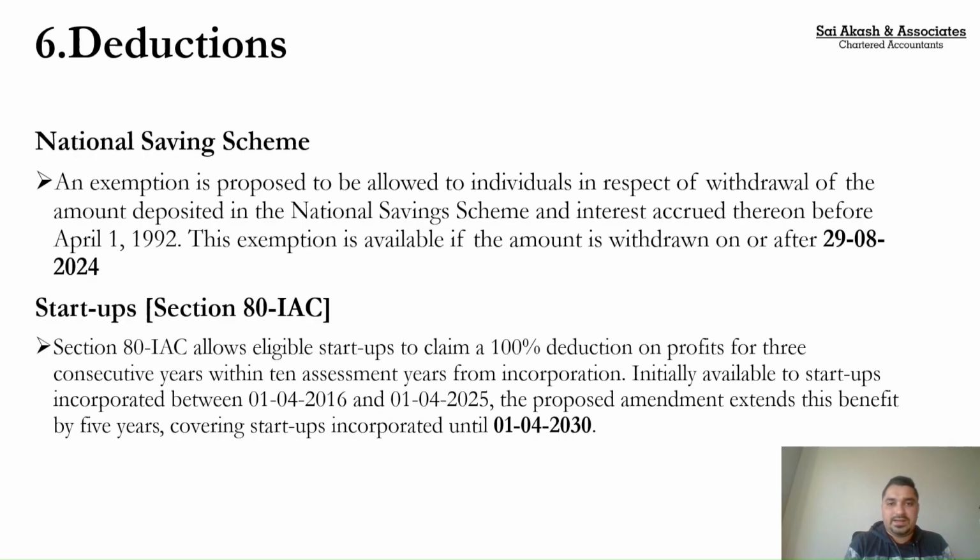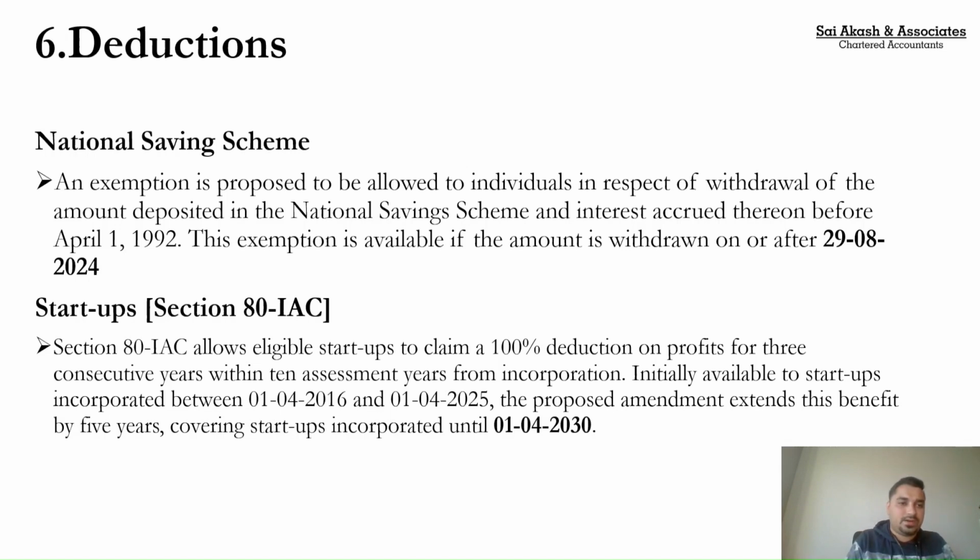So if they get the interministerial certificate. For that, the eligibility condition was the startup should be incorporated between 1st April 2016 to 1st April 2025. Now they have increased that limit to 1st April 2030. So if you have a startup and want to claim this 80IAC benefit, wherein for 3 consecutive years out of 10 years you can pay zero tax, you will get tax holiday on your business income. Practically, what we see is that it is very difficult to get this interministerial certificate.